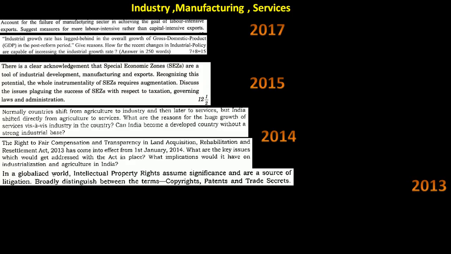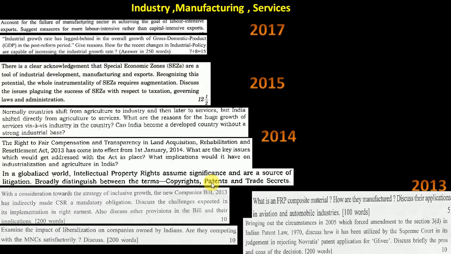Next one, in a globalized world, intellectual property rights: IPR, TRIPS and all those things. It is repeatedly in the news, and in prelims we got a very detailed question also, like on which date it came into force. They just changed the year. I think it came into force in 2017, and they put a statement that it came into force in 2016. So that much detailed a question has come for IPR and TRIPS. So you should know each and everything about these things. IPR, copyrights, patents, because copyrights and patents are there in GS2 paper also, so it's important. Again, 4 questions.